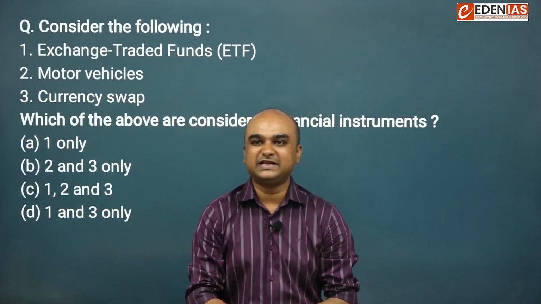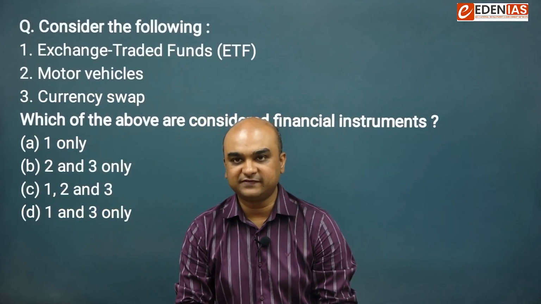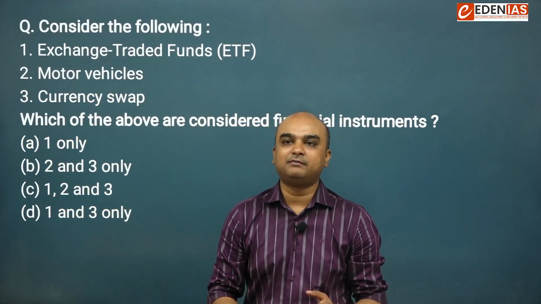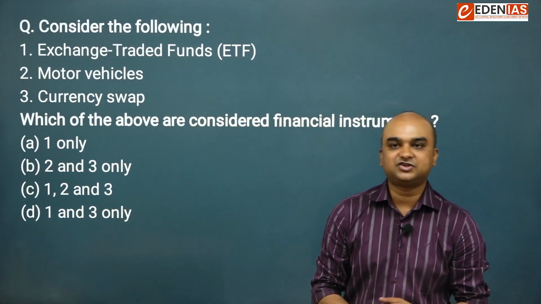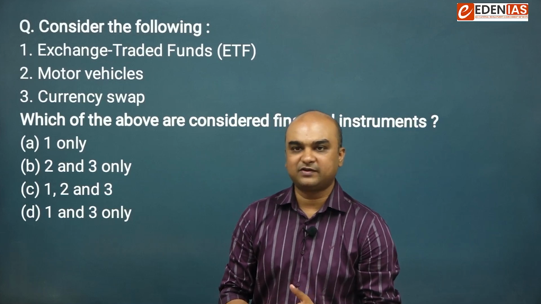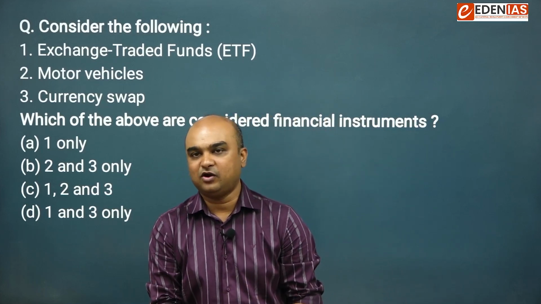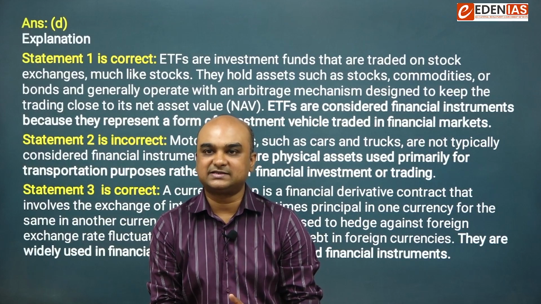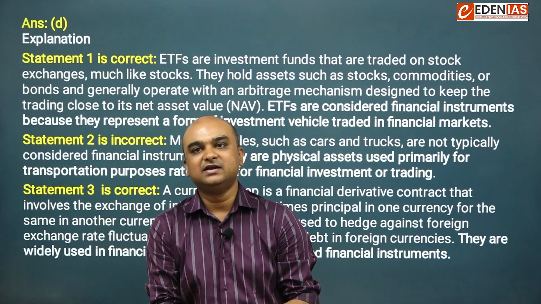Consider the following: exchange traded funds, motor vehicles, currency swap. Which of the above are considered as financial instruments? 1 only, 2 and 3 only, 1, 2, 3, 1 and 3. Obviously, motor vehicles are not. Therefore, the first one is correct, second is incorrect, and third is correct.